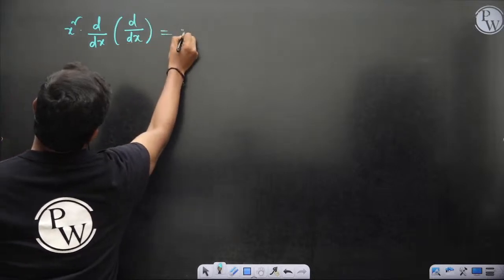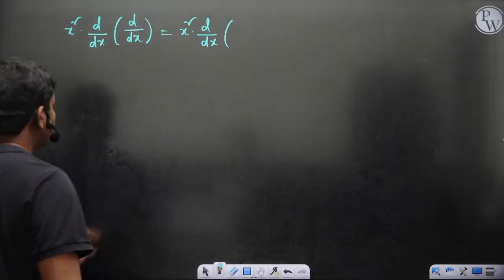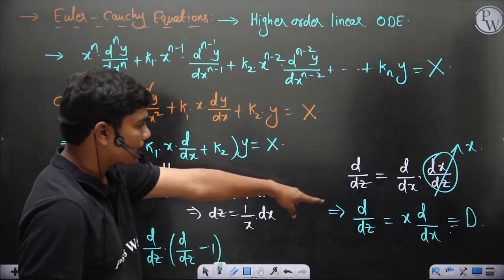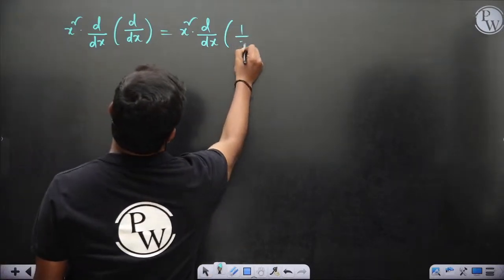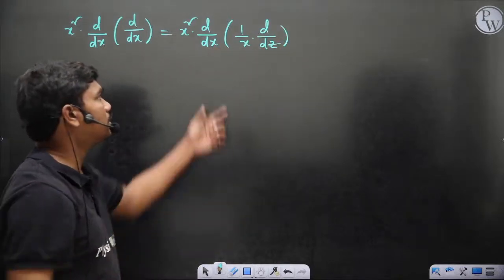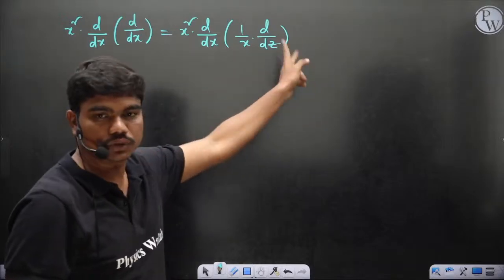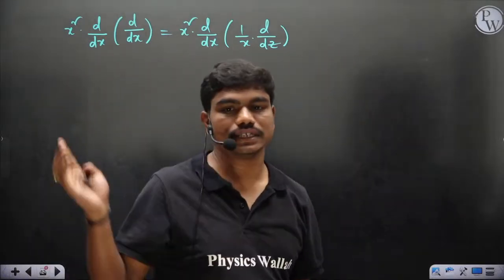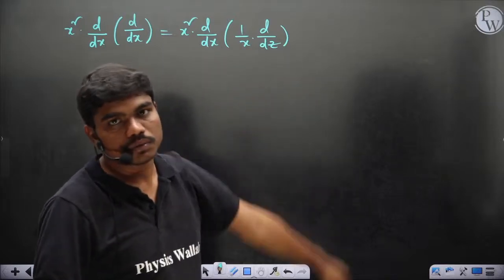Here d by dx can be written as 1 by x into d upon dz. Differentiating a product of two functions, you'll get two terms. If you substitute all these derivatives, you'll finally end up with capital D into D minus 1.